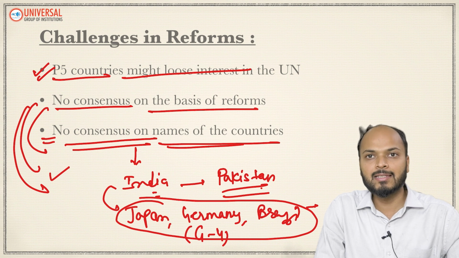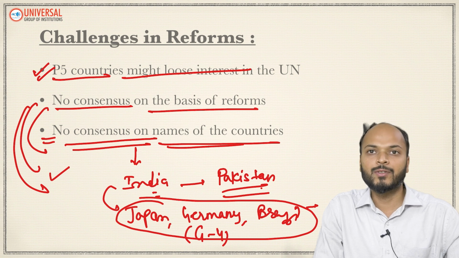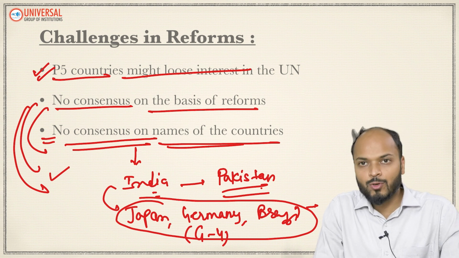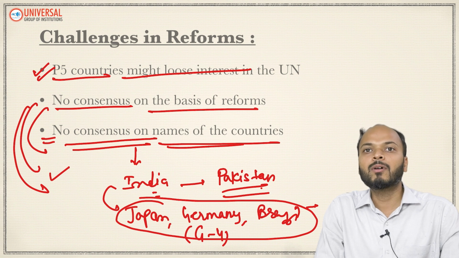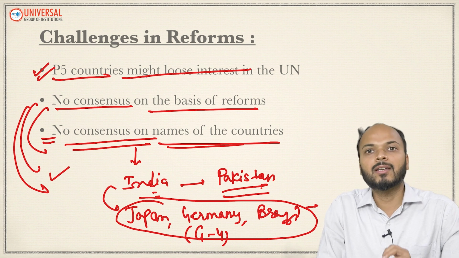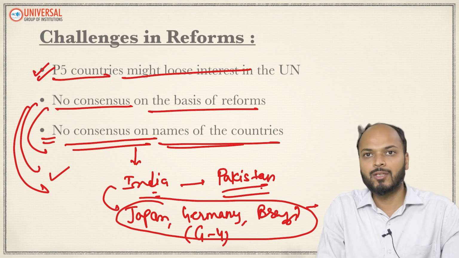Hence, because there is no consensus on the names of the countries, the expansion of UNSC is a distant goal, right? So there are so many challenges with respect to bringing reforms in UNSC. The biggest one will be the reluctance of the existing permanent 5 members of the UNSC.